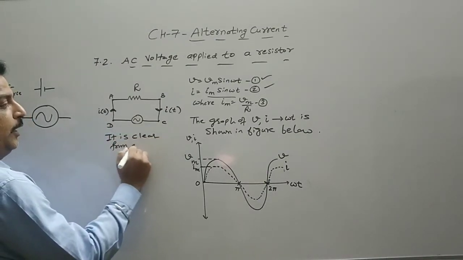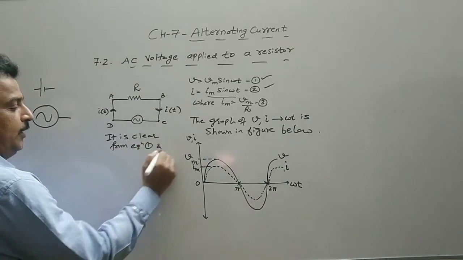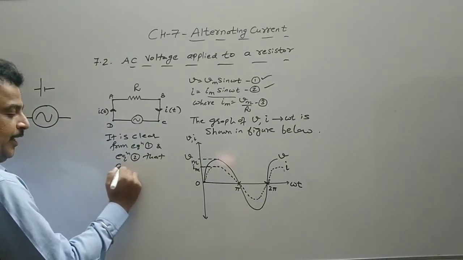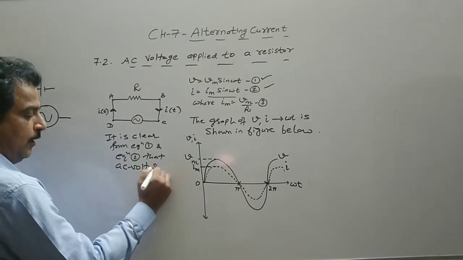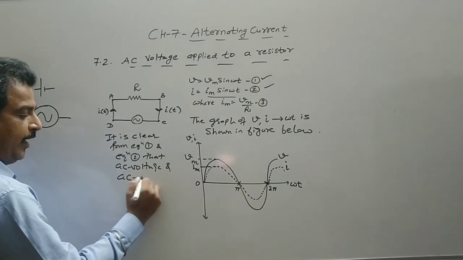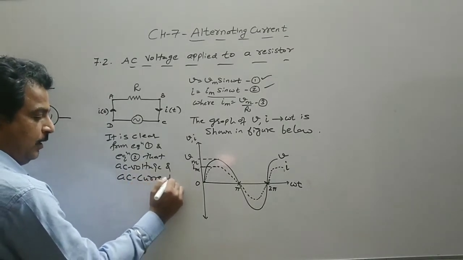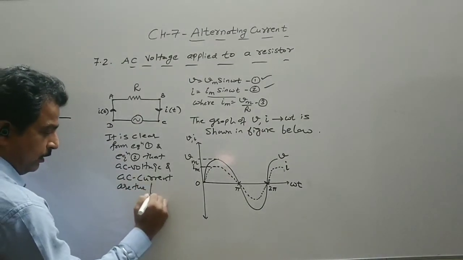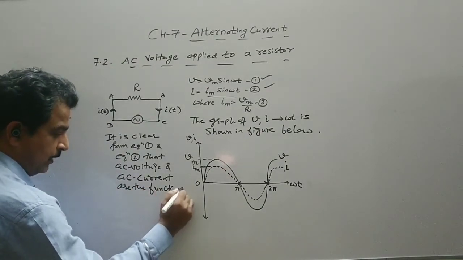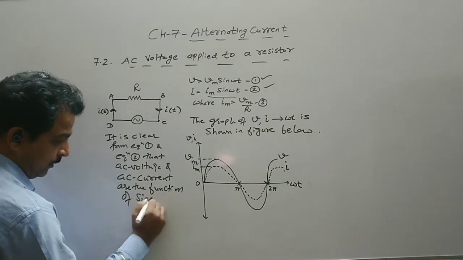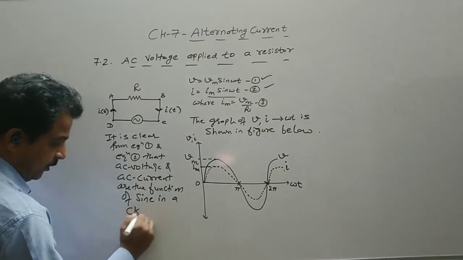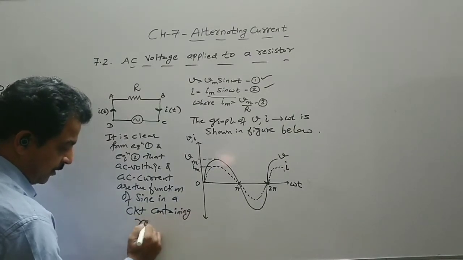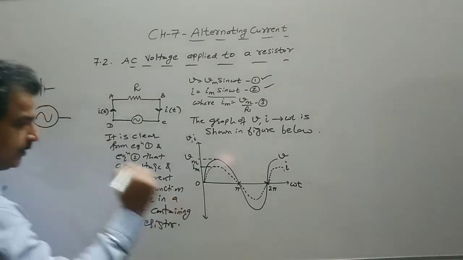So it is clear from equation 1 and equation 2 that AC voltage and AC current are functions of sine in a circuit containing resistance, or containing a resistor.